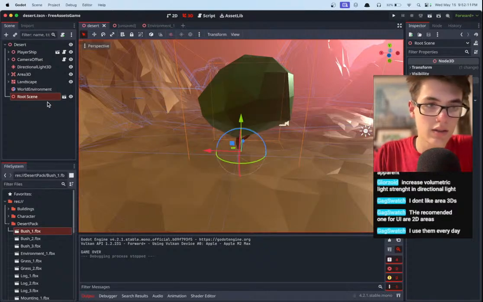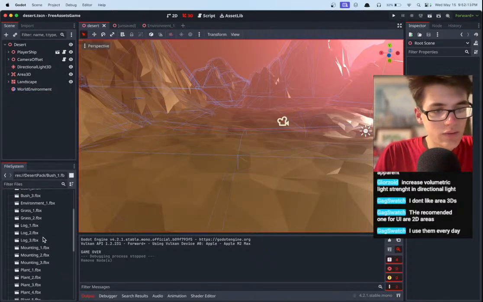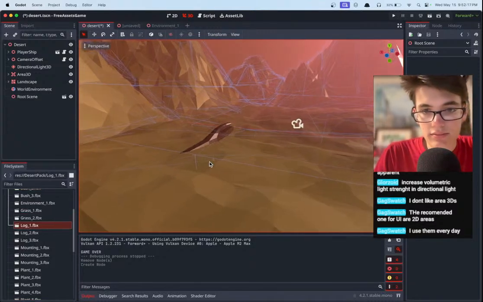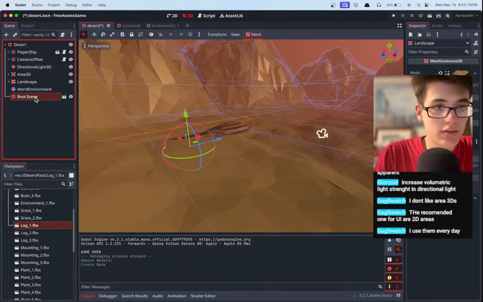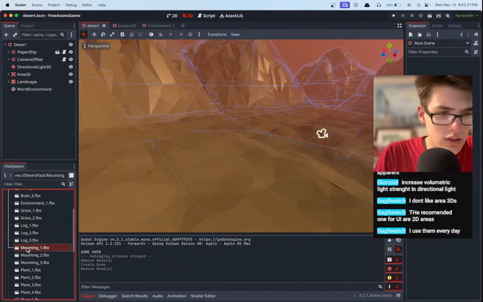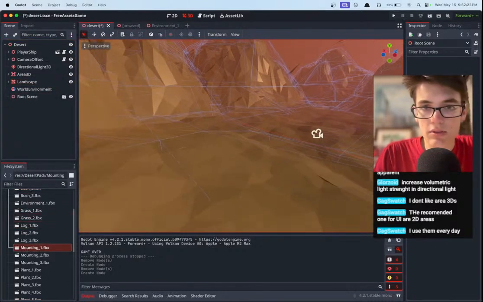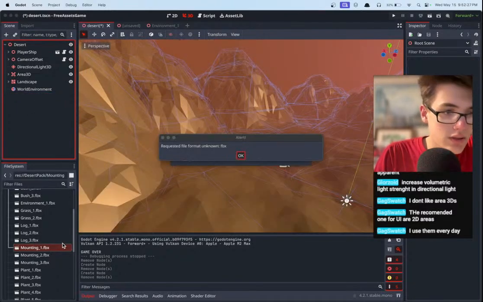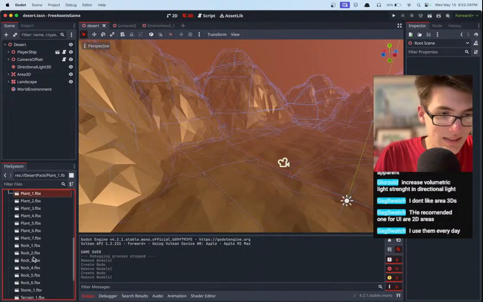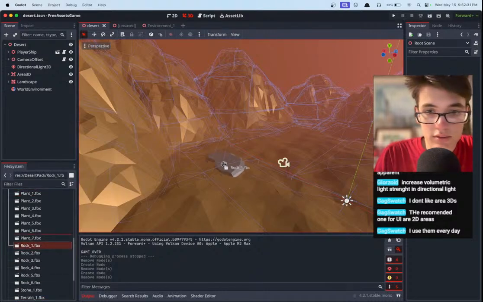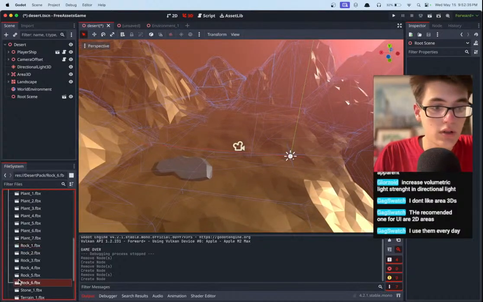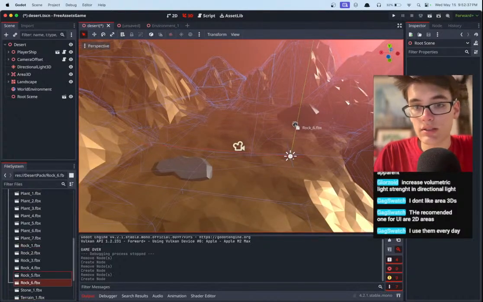We're not doing that. Well, guys, what makes sense on an alien desert planet? A log? Maybe, I don't know. Mounting 1, what is a mount? Oh, it's mountain. Yeah, we already have plenty of those. Plants, rocks. Okay, rocks not bad. I'm going to add some little rocks to give a little more excitement.